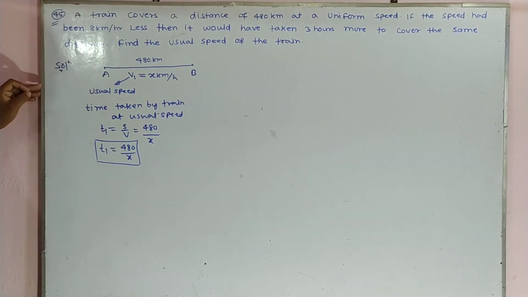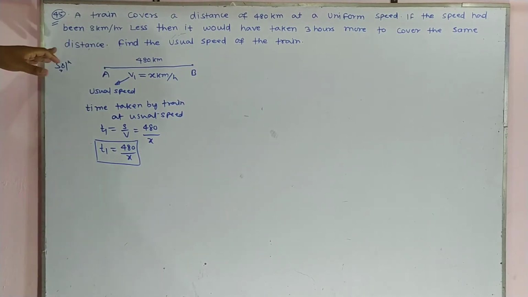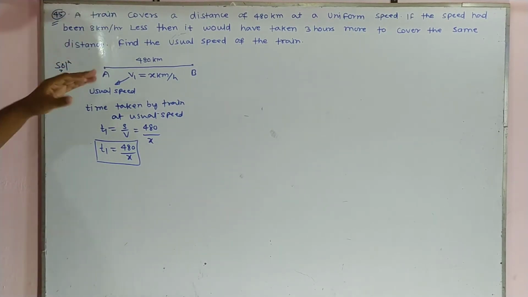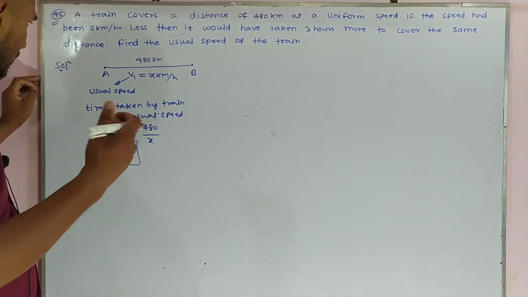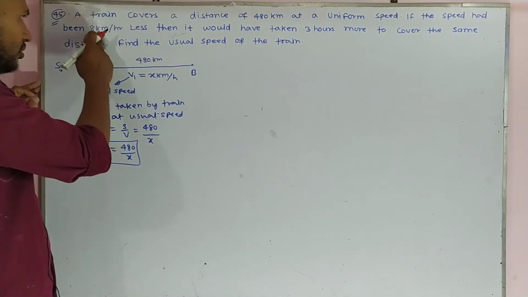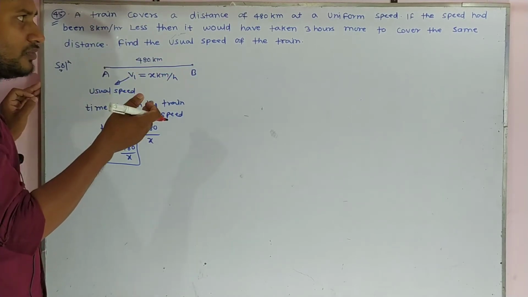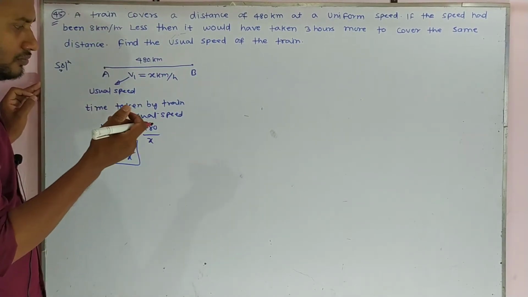Again, the question asks what would happen if the speed were 8 km per hour less, then it would have taken 3 hours more.